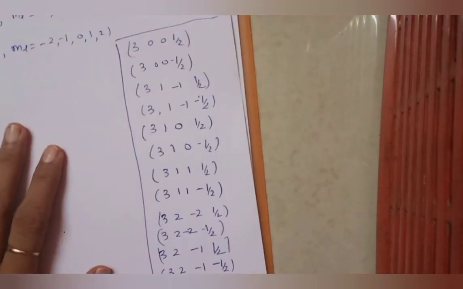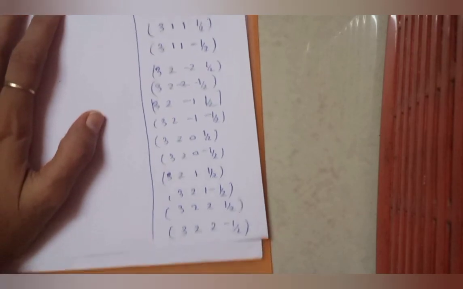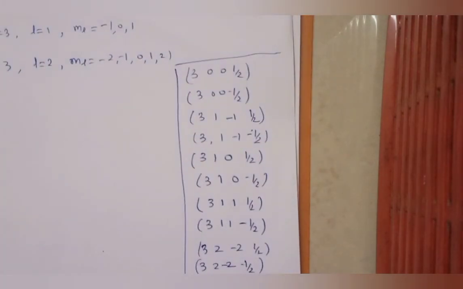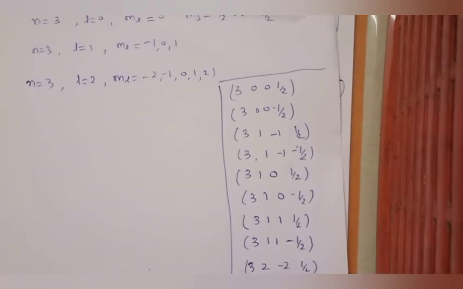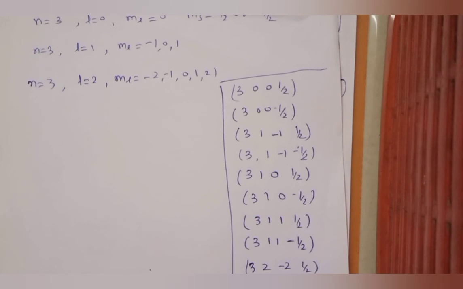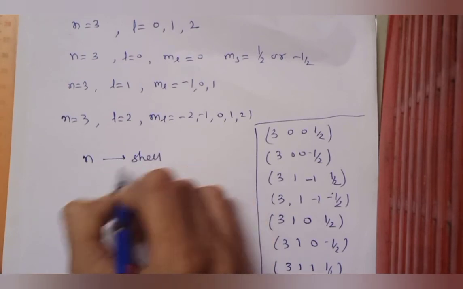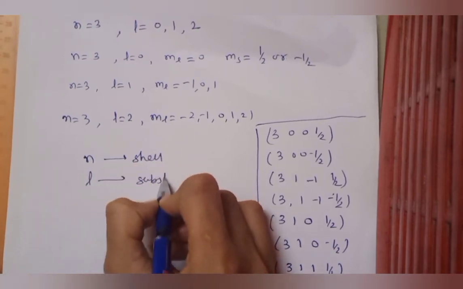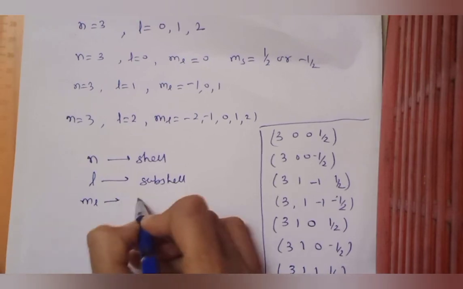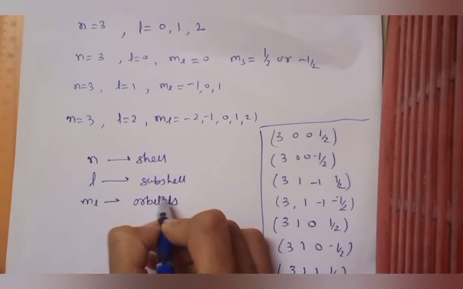So these are the possible states here, okay. So this is how you do it. If there is a question, find out all the possible quantum states for an electron corresponding to K-shell electron or corresponding to other shells, this is how you are supposed to do it. So that's all about subshells, shells, and so on, about the orbitals. N represents shell, L represents subshell, and then you can say that ML represents different orbitals. Okay.